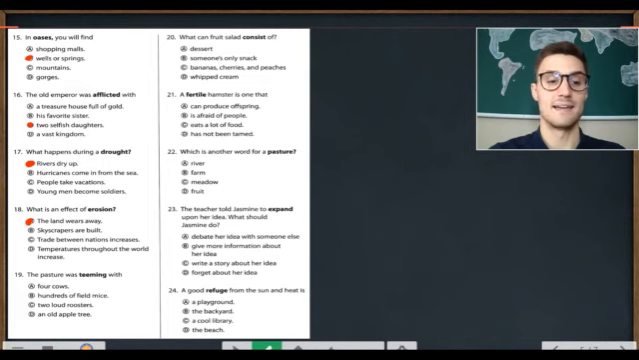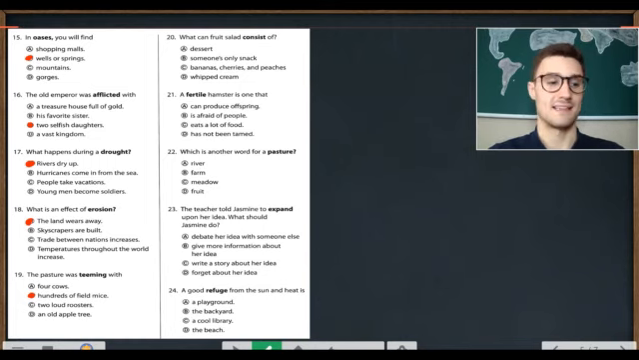Number 19. The pasture was teeming with A. 4 cows. B. Hundreds of field mice. C. 2 loud roosters. D. An old apple tree. The pasture was teeming with B. Hundreds of field mice.